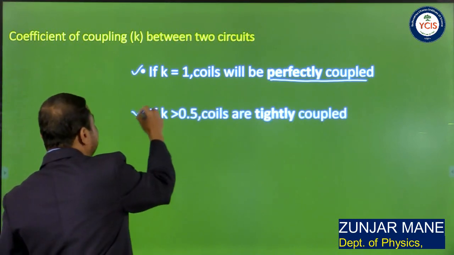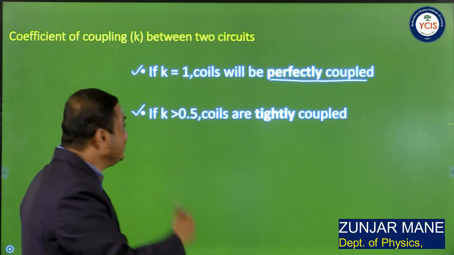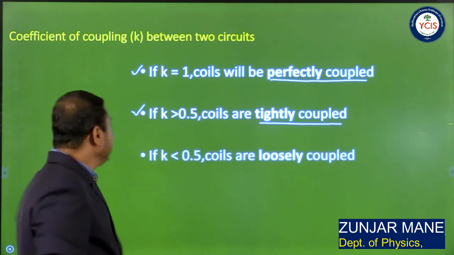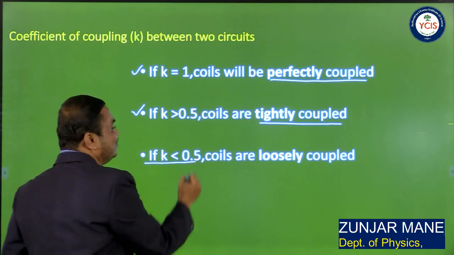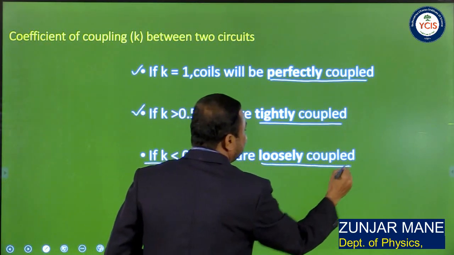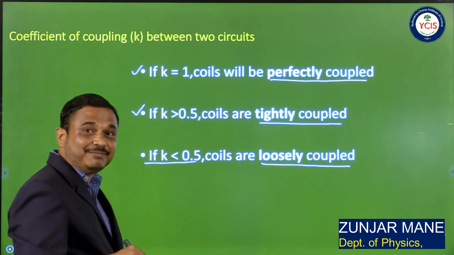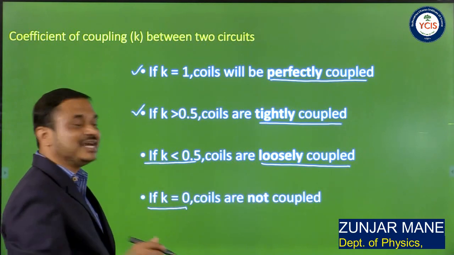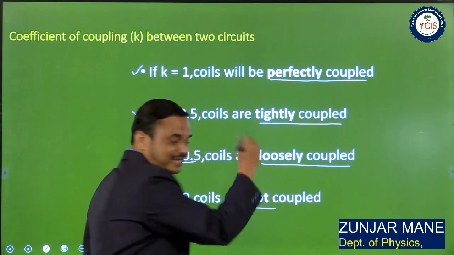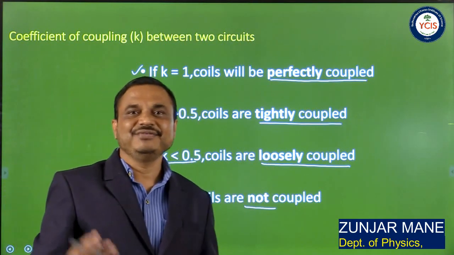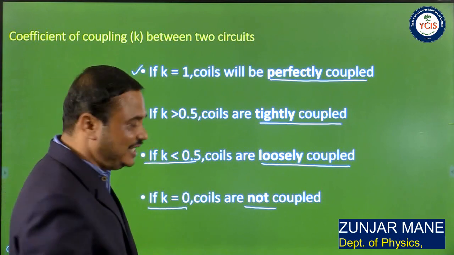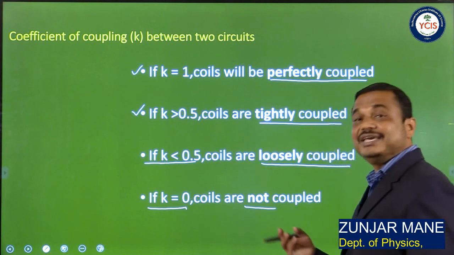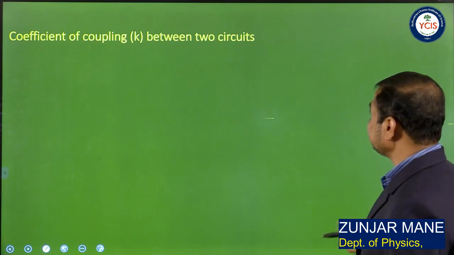If K is greater than 0.5, then we can say that the two coils are tightly coupled. If K is less than 0.5, we can say that the two coils or two circuits are loosely coupled, and if K is 0, then the two circuits or coils are said to be not coupled. So these are the different conditions: when K is equal to 1, when K is less than 0.5, when K is greater than 0.5, and when K is equal to 0.